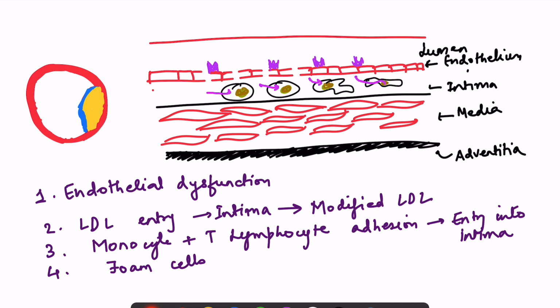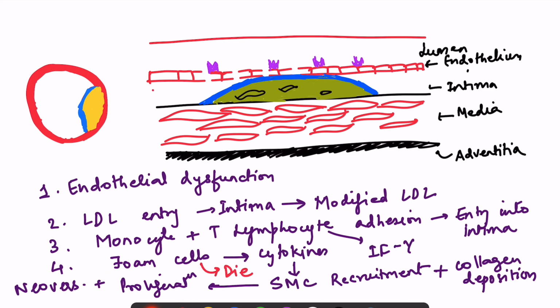Now this modified LDL is difficult to digest, right? So there starts an inflammatory process within the cells itself, and these cells with the ingested modified LDL are known as foam cells.